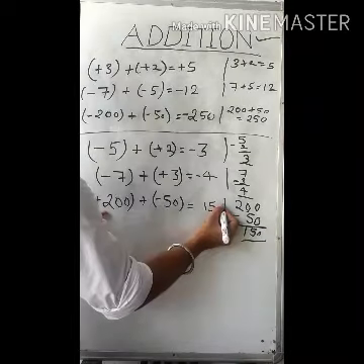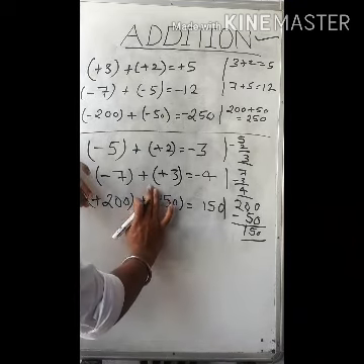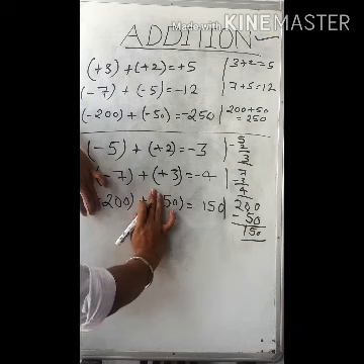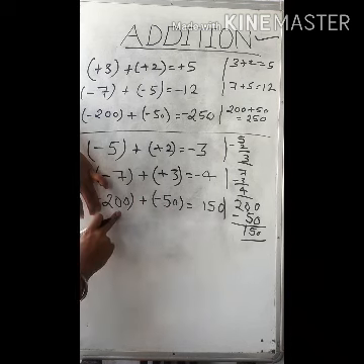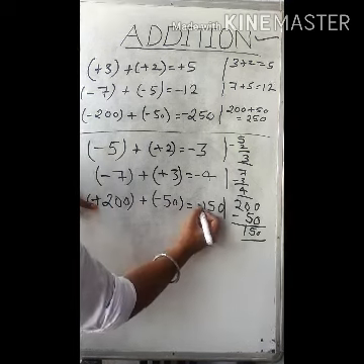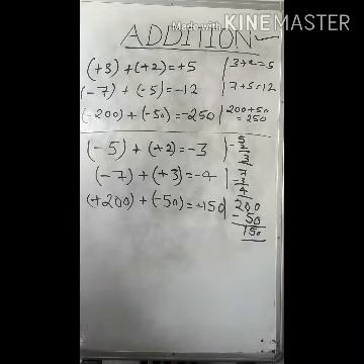Okay. So now, without considering the signs of our integers, 50 and 200, which is greater? 200 is greater. So now we have to see which sign 200 has. Plus sign. So our answer will also have a plus sign. That's it. So adding two integers is very easy, as you can see here.